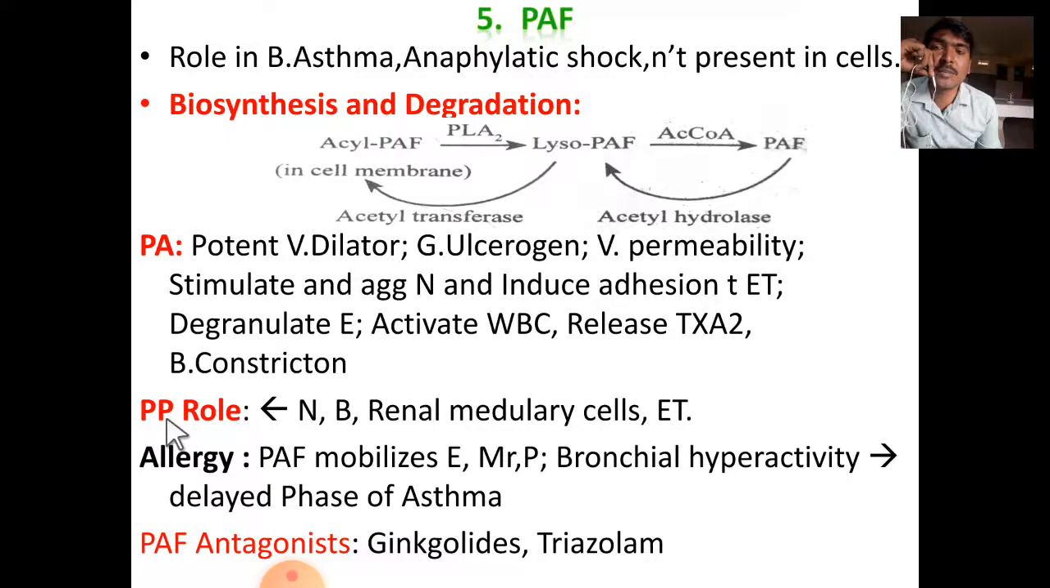And coming to the pathophysiological role, in neutrophils, basophils, renal medullary cells and endothelial cells, they mainly participate in allergic reactions. Platelet activating factor mobilizes eosinophils, macrophages and platelets towards the allergic area. So they will cause bronchial hyperactivity. They are responsible for the delayed phase of asthma and their antagonists are ginkgolides and triazolam.